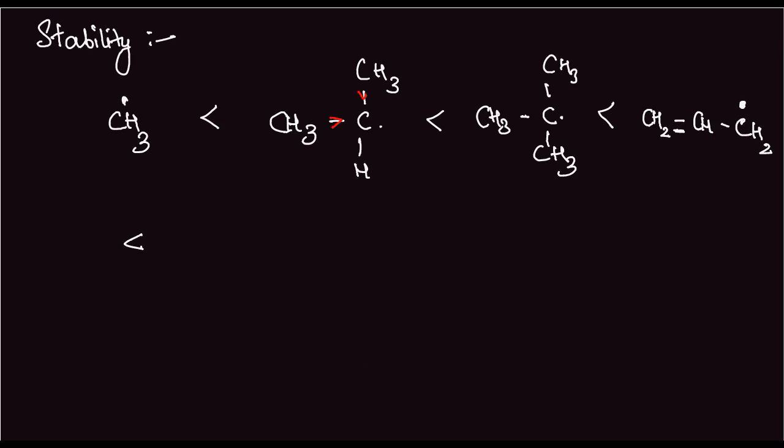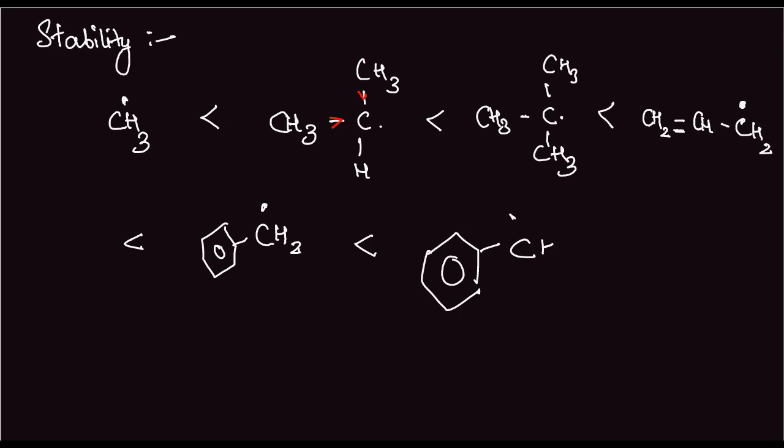Now this is less stable than the free radical attached to a benzene ring, and this is again less stable than one attached to two benzene rings. And this is less stable than one attached to three benzene rings. Okay.